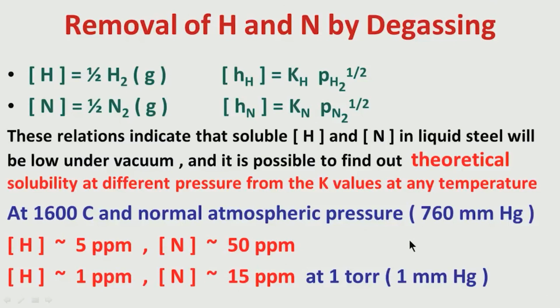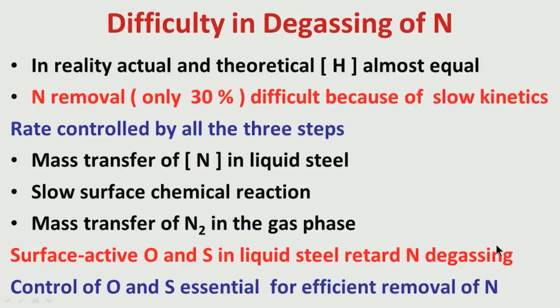But these are the theoretical solubility limits, and I have given you some values from the theory of what the level should be. But then I have also talked about that for hydrogen more or less the theoretical limits can be achieved, but for nitrogen the amount of degassing is not good, only to the extent of 30 to 40% because of the kinetics, because the mass transfer of nitrogen in liquid steel is slow.